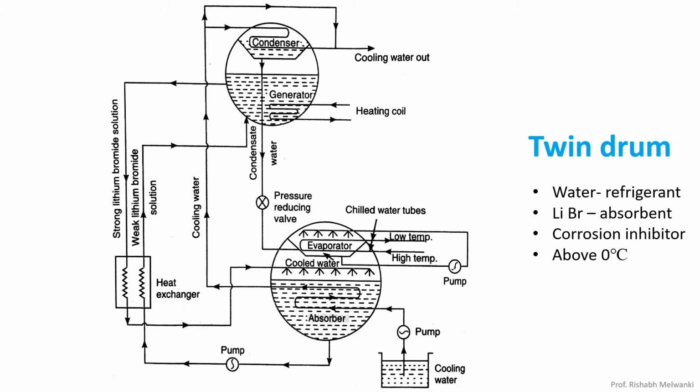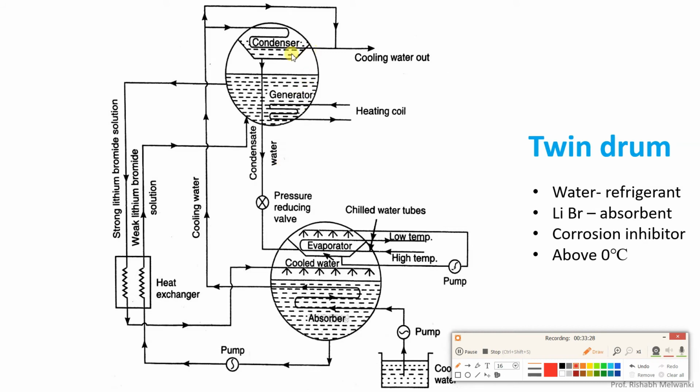Now understand this, the diagram looks complex but it is easy. We will start from a point, go through the complete cycle, and again reach back to the same point. Here this is called twin drum. Why? Because here you can see we have two drums, one is this drum and second is the bottom drum. The top drum is at high pressure, it is the HP drum, and the bottom drum is the LP drum, at low pressure.